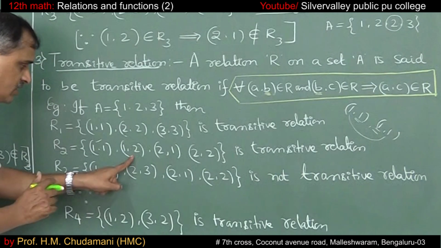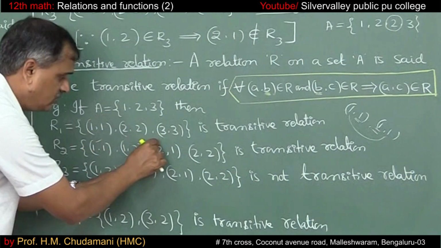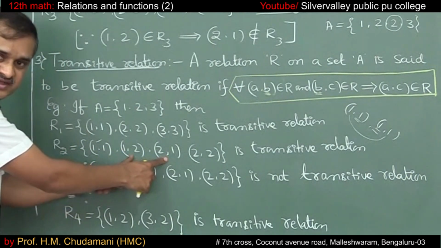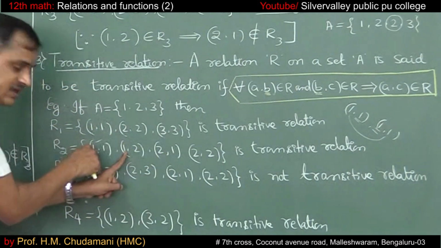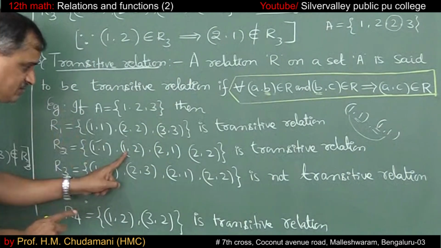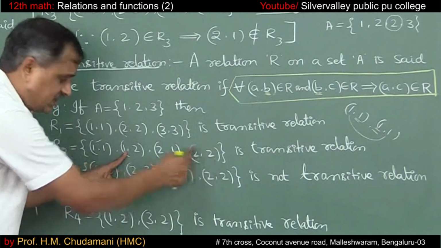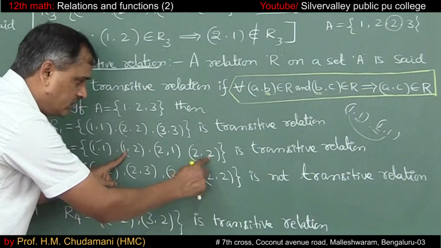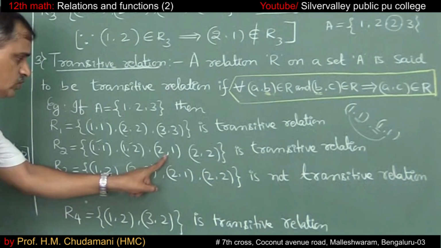Then come to 1 comma 2. Along with 1 comma 2, 1 comma 1 you can't take. So with 1 comma 2 you can take 2 comma 1. Then B, we are left with 1 comma 1. It is there, so A comma C belongs to the relation. Along with 1 comma 2, 2 comma 2 we can take. This is B, this is also B. So 1 comma 2 is there. So this got over.